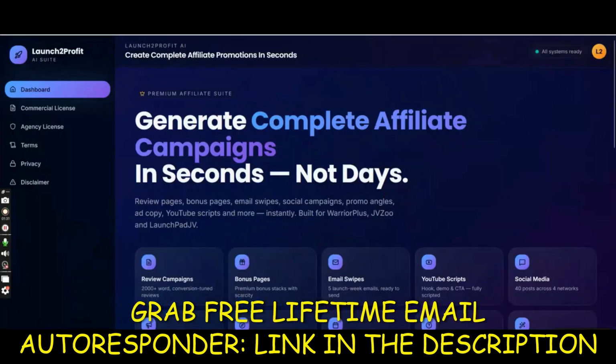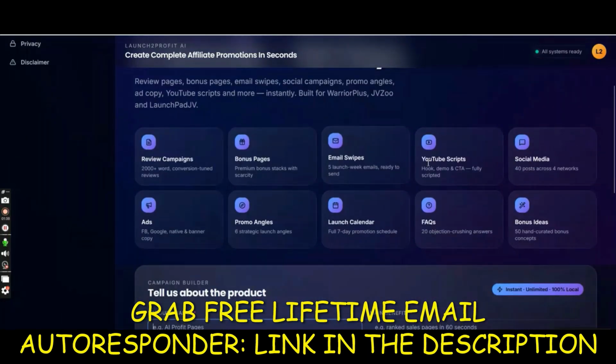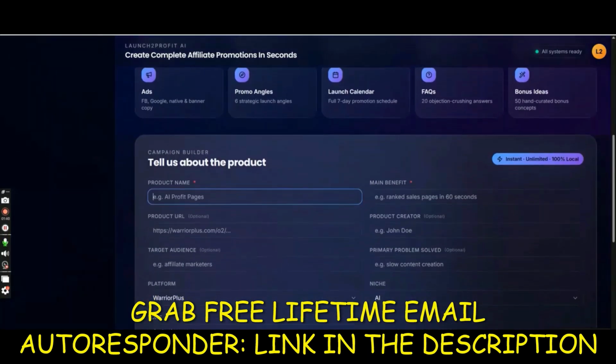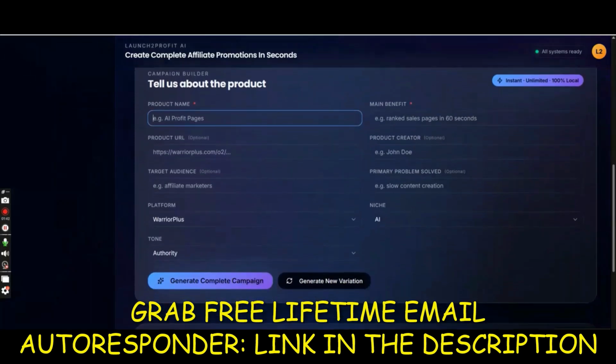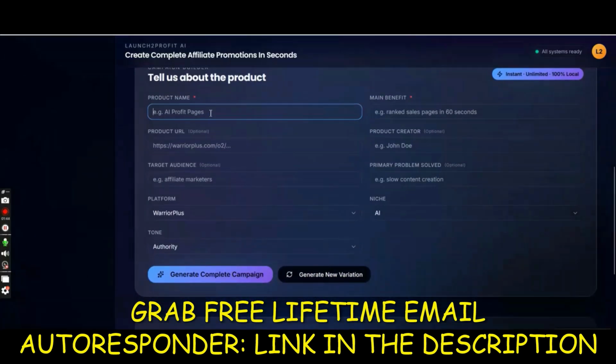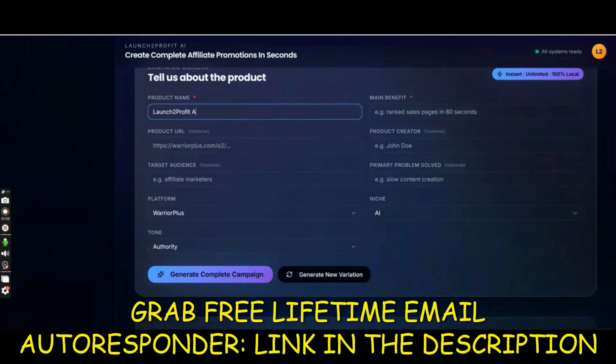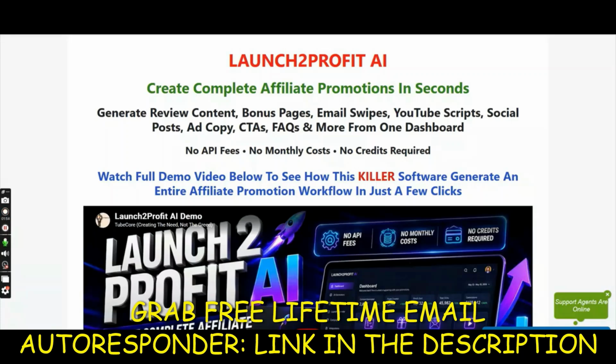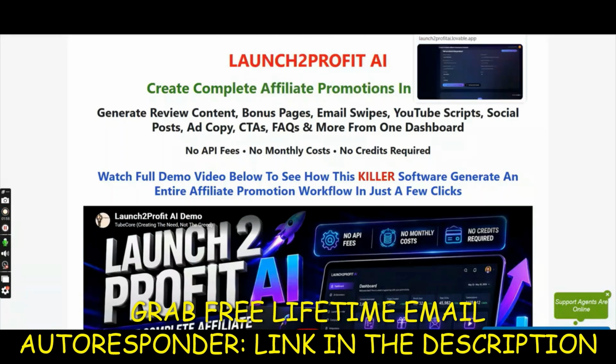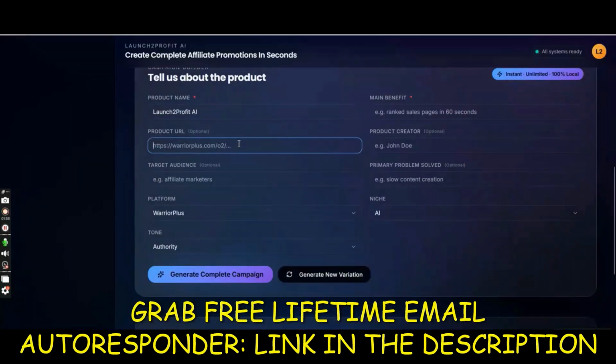For example, if I come here, it says generate affiliate campaigns in seconds. And what else can you generate? You can generate these reviews, everything. Let me show you practically. Just give me another 60 seconds here. For the product name, we can type in, for example, the same product name for my offer, Launch to Profit AI. And I'll copy the sales page URL for the same landing page. I'll type in my URL here.